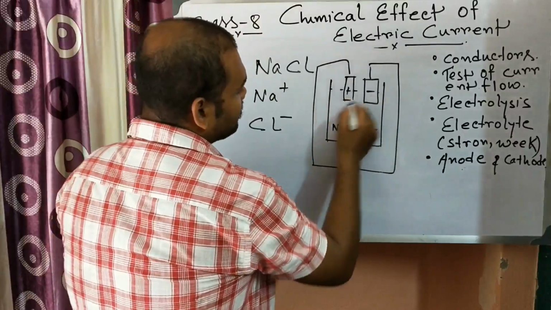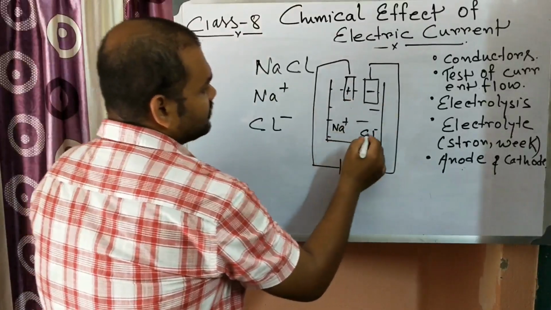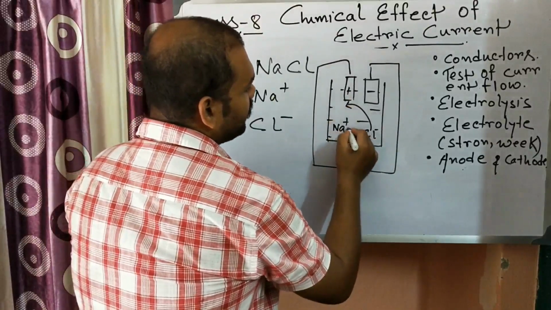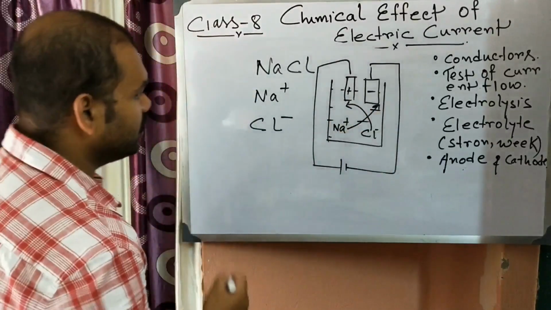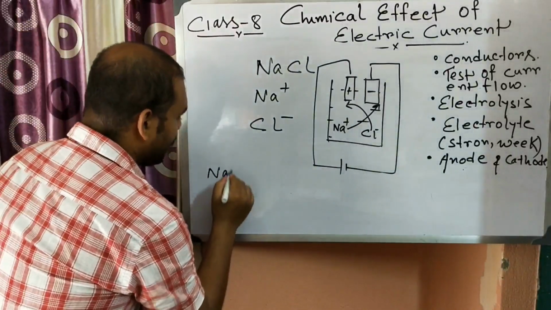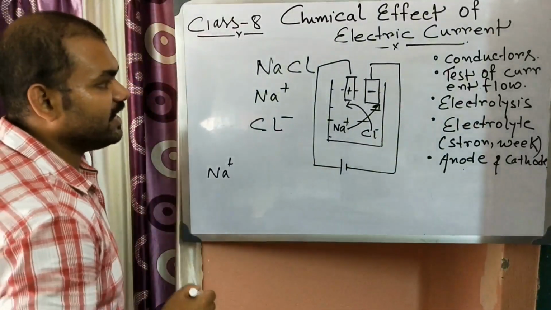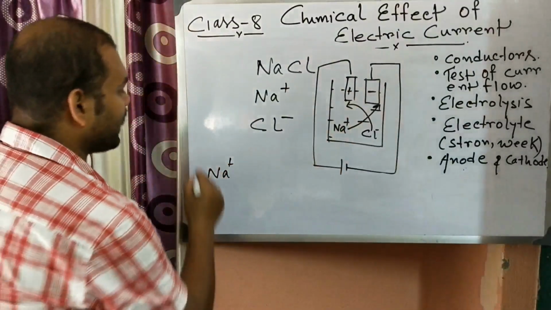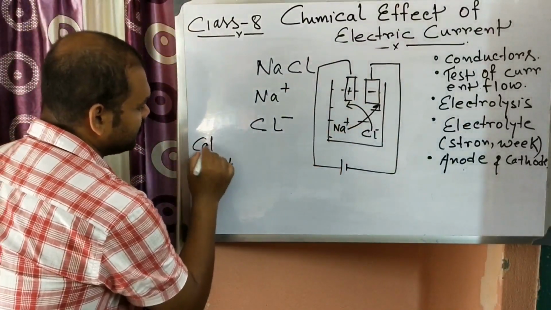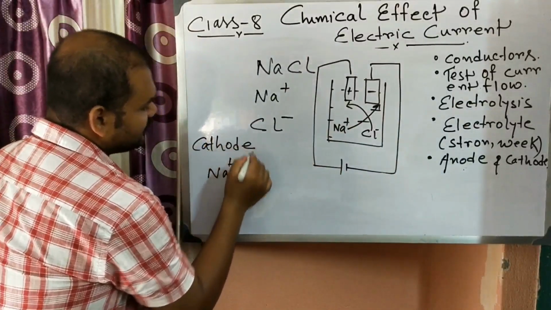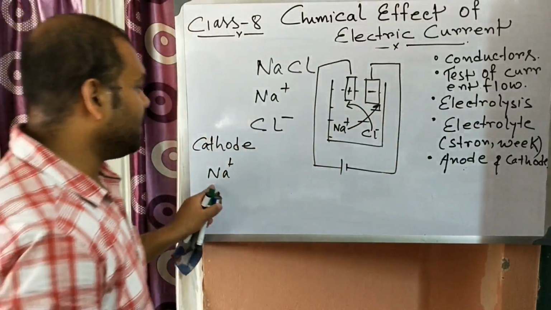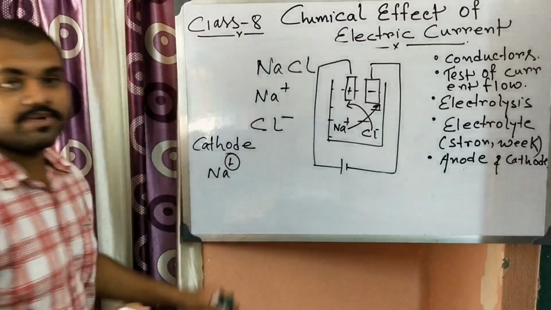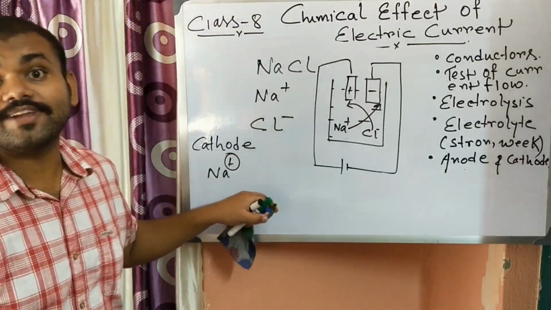When it conducts electricity, Cl minus will be attracted towards the positive and Na plus will go towards the negative, that is, towards the cathode. So this is the cathode reaction. Na plus goes to the cathode, and as it is positive, there is a deficiency of electron.